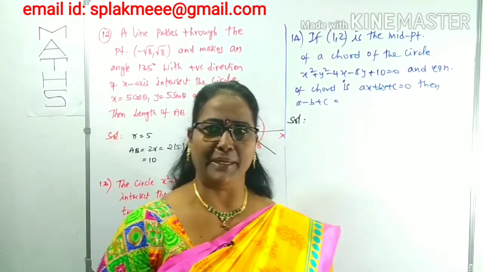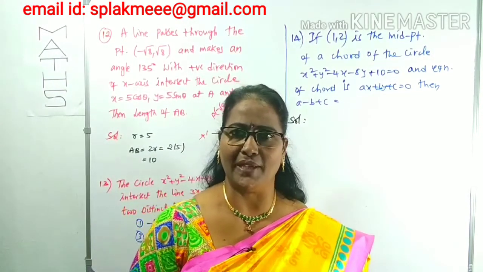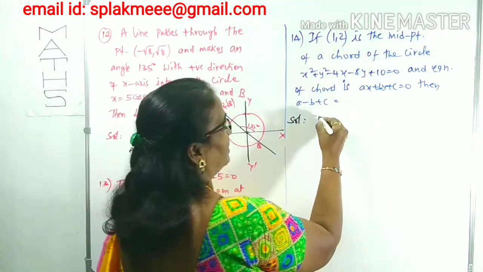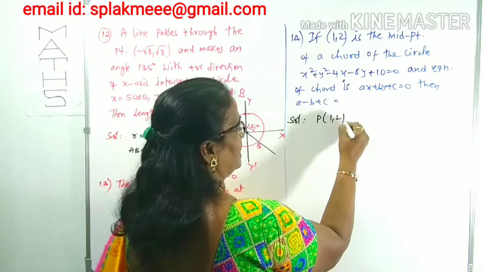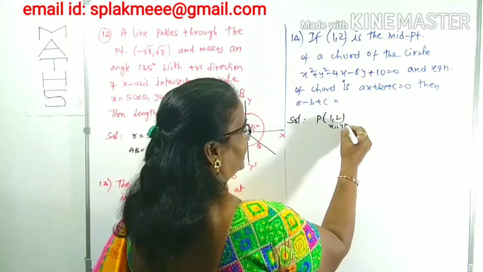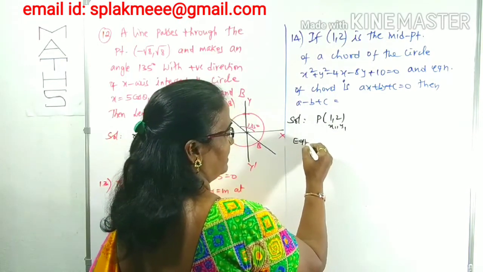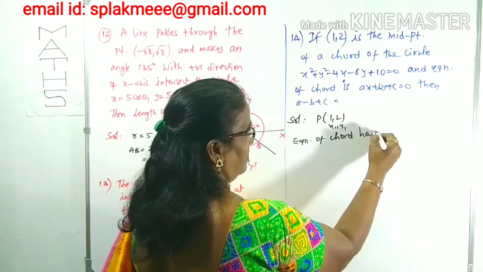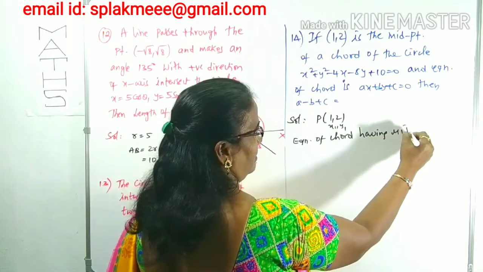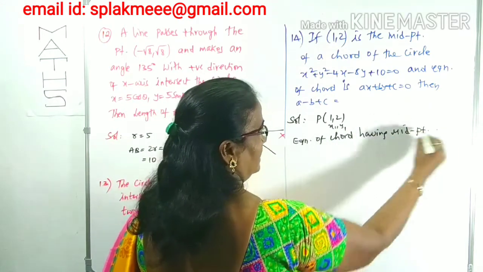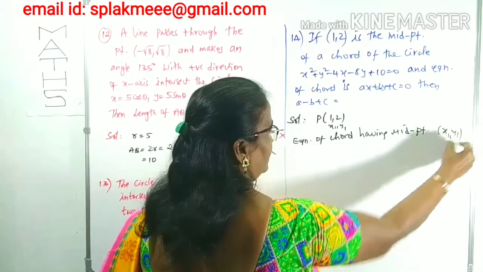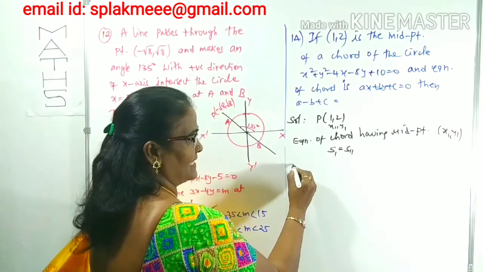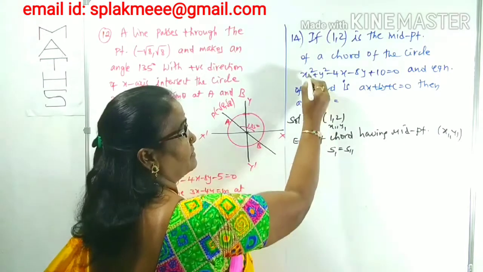The equation of the chord having a given midpoint is S1 equals S11. The given point, (1, 2), we take as (x1, y1). The equation of the chord having midpoint (x1, y1) is S1 equals S11. What is S1? x x1, which here is x times 1.